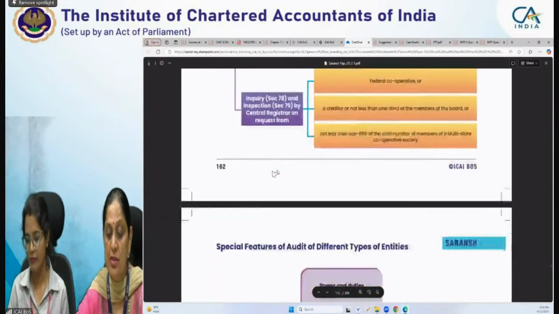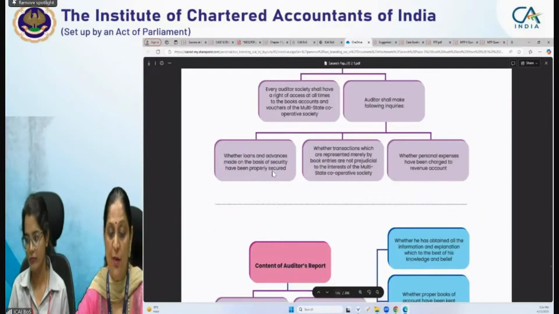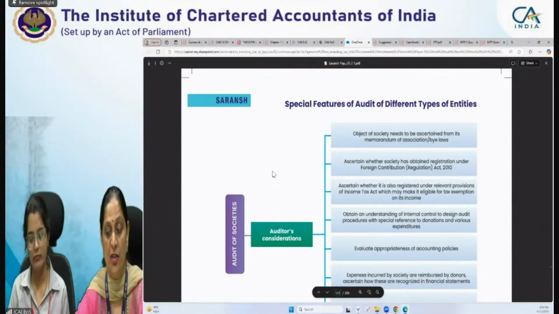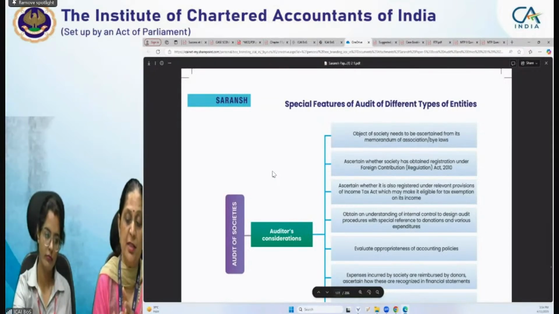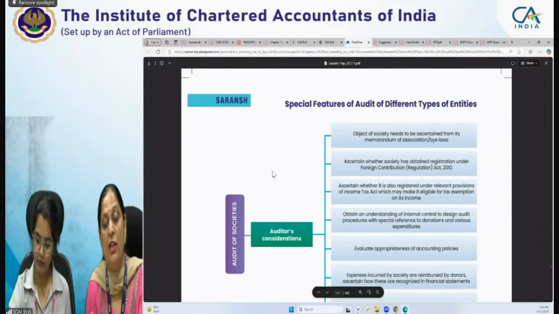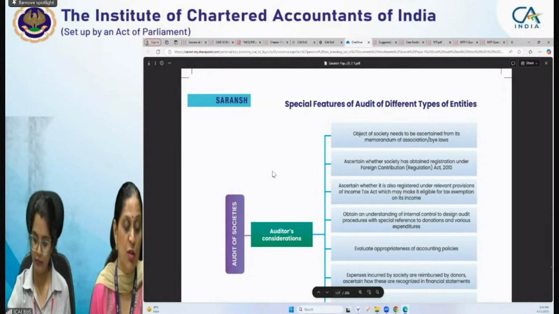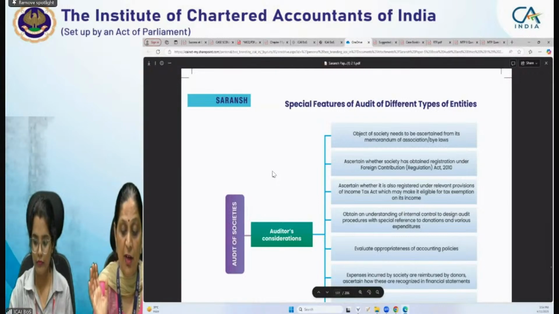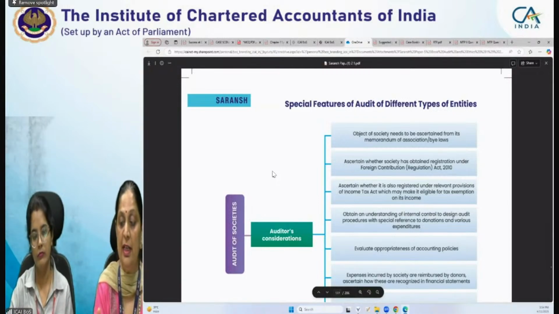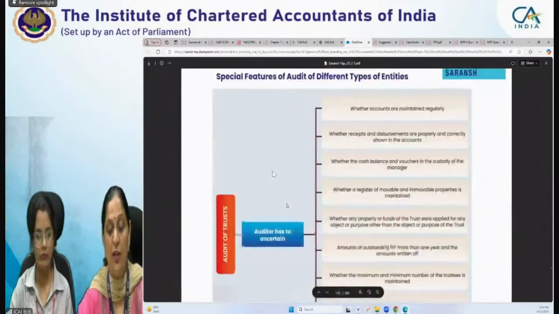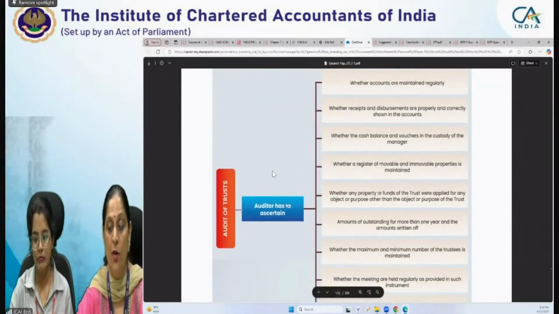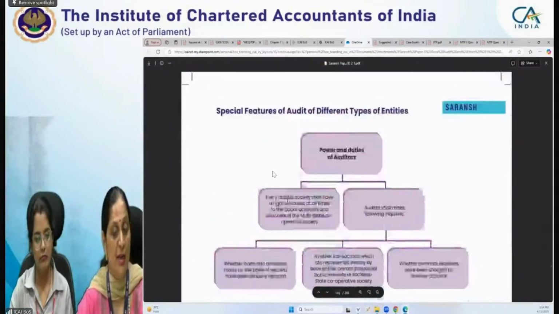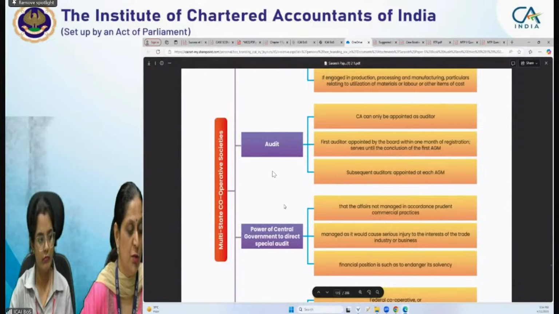Okay, so this is actually, if you see different types of entities, audit of society. Now, what are the auditor's considerations? When you are reading the pointers, you will be able to identify some unique points which are almost common for each and every entity. Those 5 or 6 points, or 8 points, should be retained in your mind. Then one or 2 specific pointers, like for a society or for a trust or hospital, should also be in your mind, or you can write according to that.